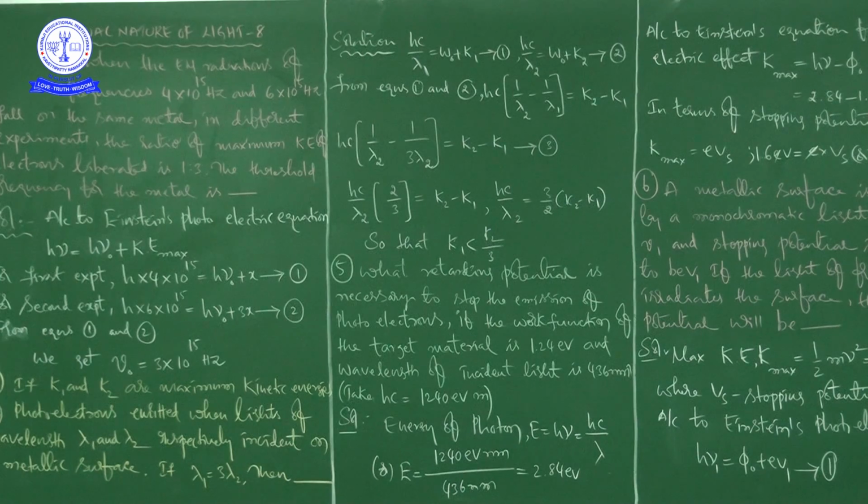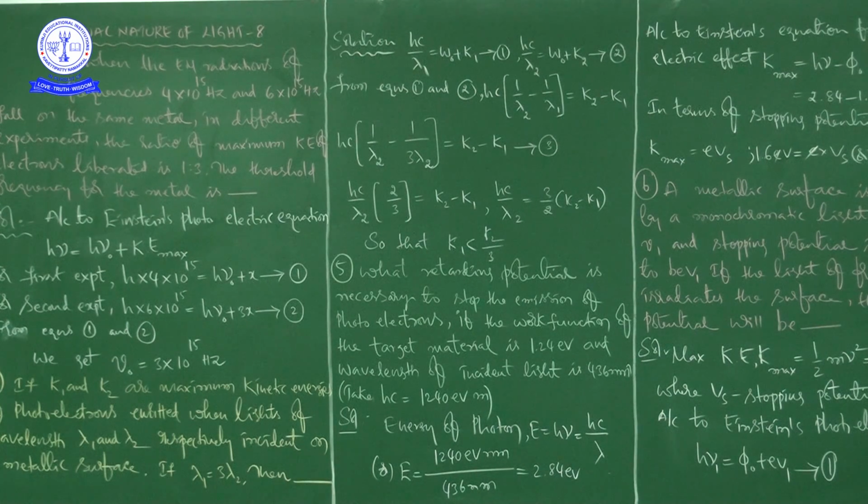So finally you can write the relation between K1 and K2, that is the maximum kinetic energies of photoelectrons. So K1 is less than K2 by 3. You can say K1 is less than K2 by 3. Okay, right. Next question, we are going for the fifth question.